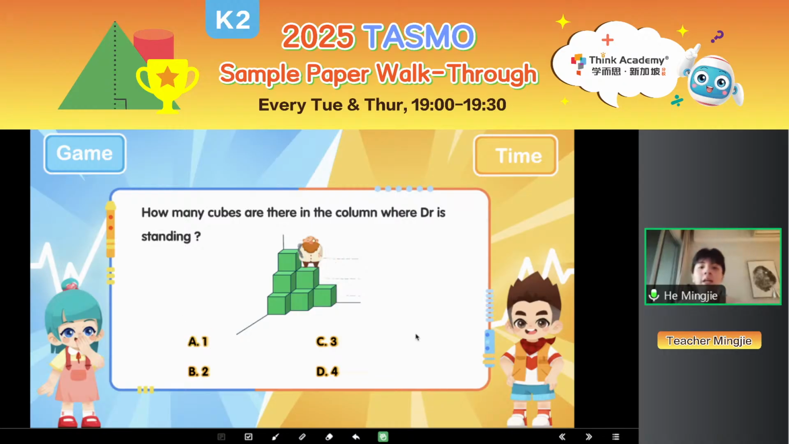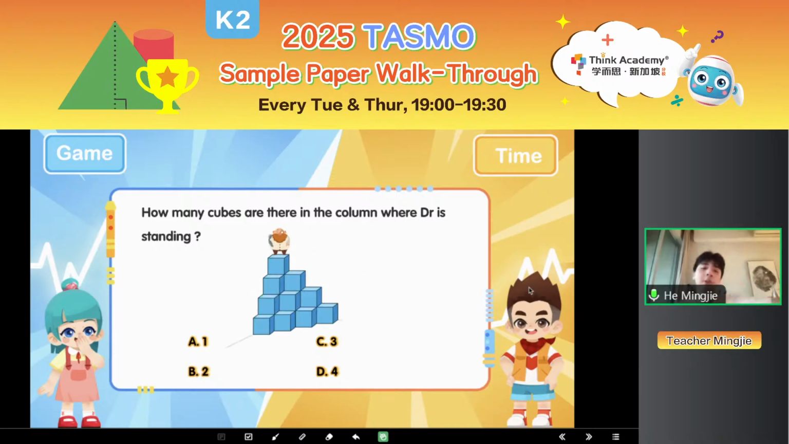Okay, very good. Then what about the next one? Same question. This time, what should we label on the head of the doctor? Wow, someone just gave me the total number already. So for this one, we should label the doctor 2, very good. Because in this column, it's just 1 cube higher, right? So it means there will be 2 cubes in this column, very good. B, correct.